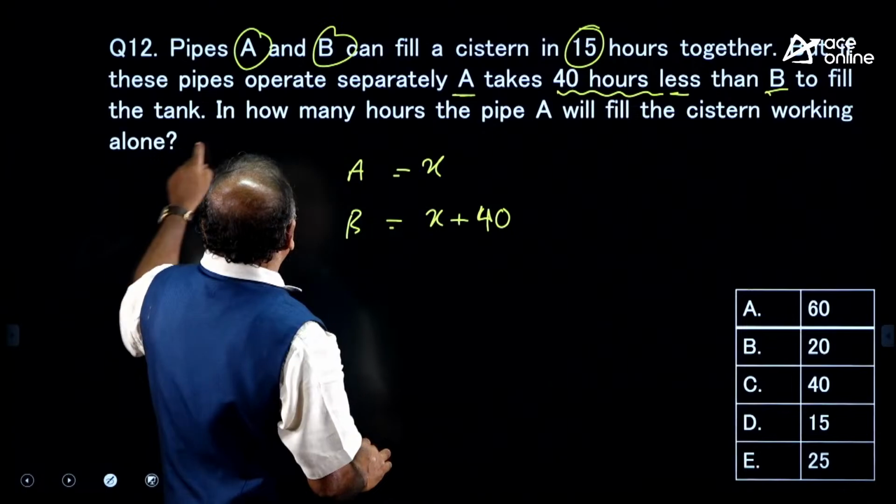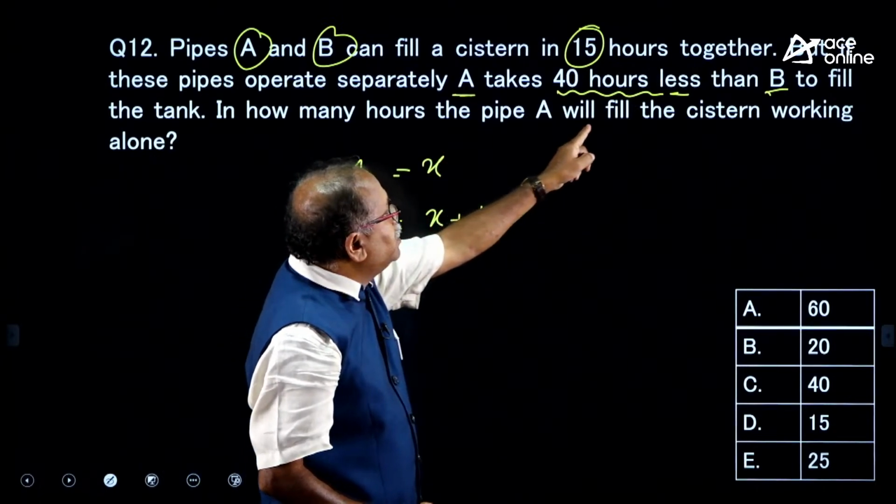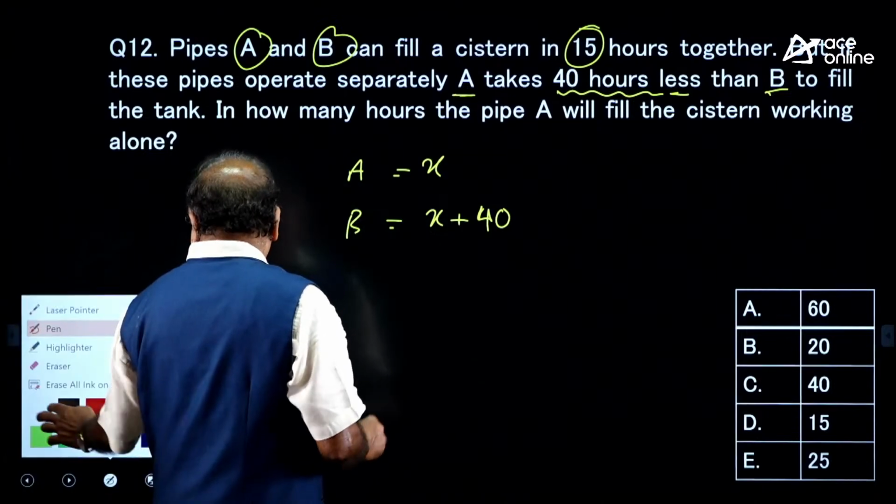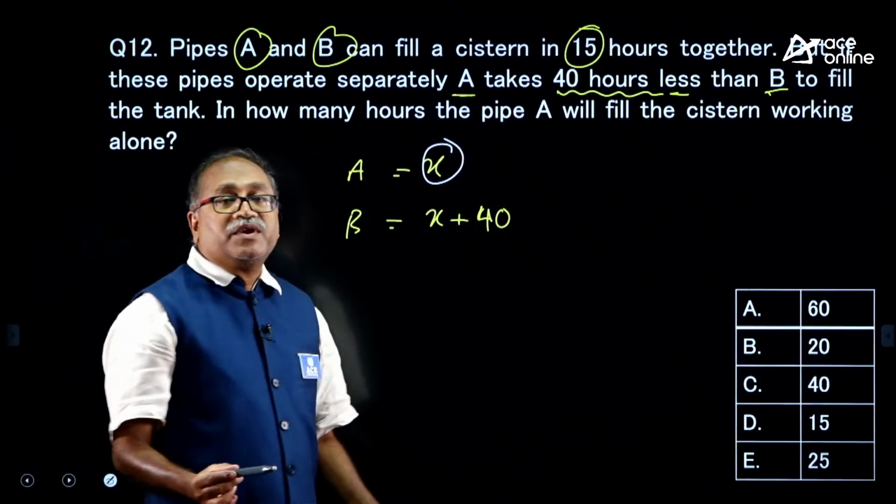Now, the question is in how many hours will pipe A fill the cistern. So, pipe A will fill the cistern means what is the value of x?